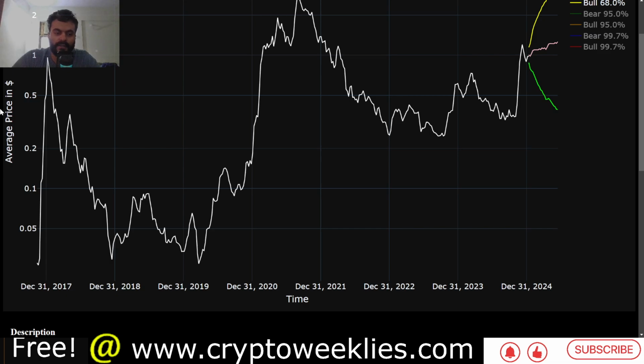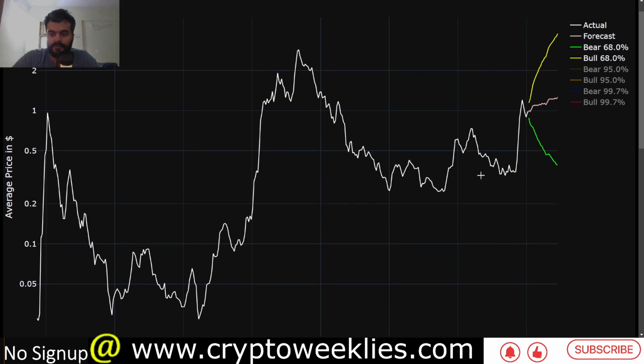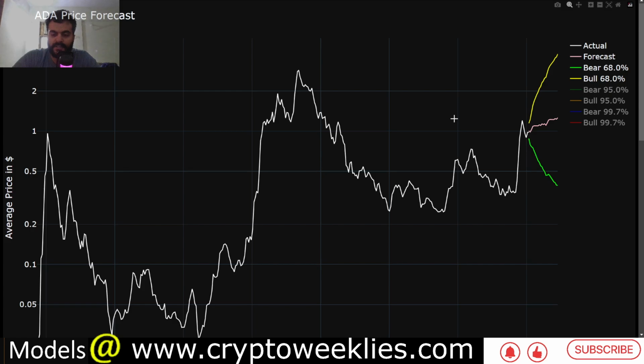This is the model, again, ADA USD trained on weekly price action. These are the weekly price action since 2017, using ARIMA, LSTM, and XGBoost related machine learning models. The following are the output. The first, this is at around 68th percentile, or non-euphoria bull case for ADA, is between $1.14 to about $3.78 within the next 6 months per the machine learning model.